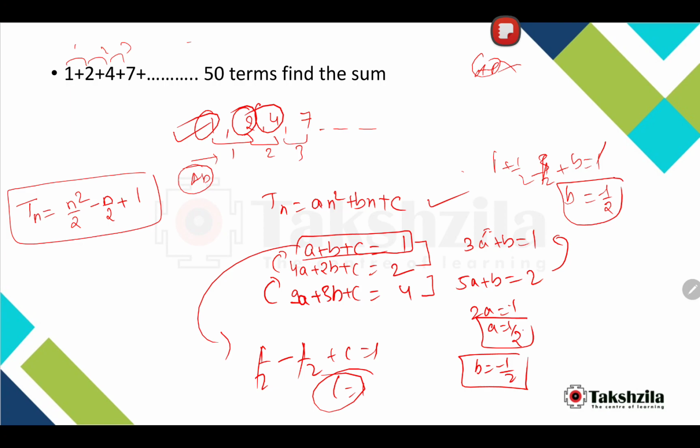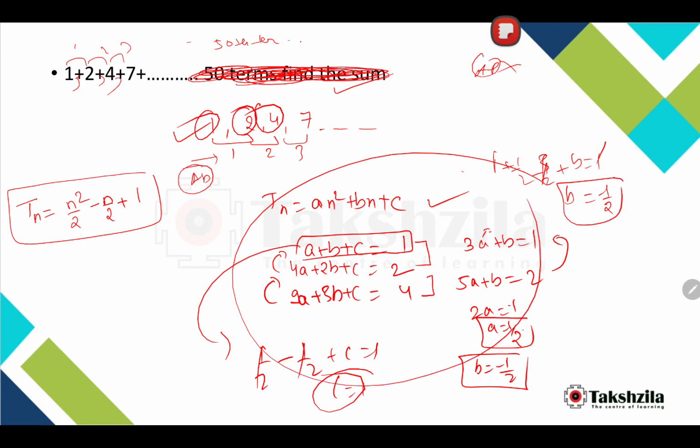Now see one thing. When we have to find the nth term, the question is not about the sum. For now forget this, okay. The series is 1, 2, 4, 7, and the question is find the 50th term of the series. For that, you can simply do this much, find a, b, c, and then by putting n equal to 50, you can get T50.